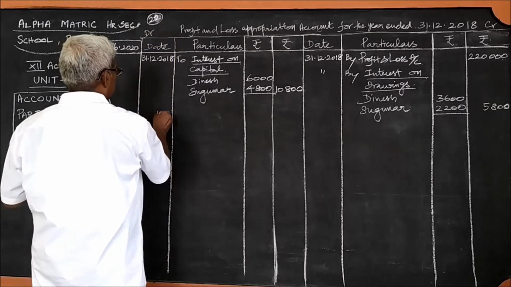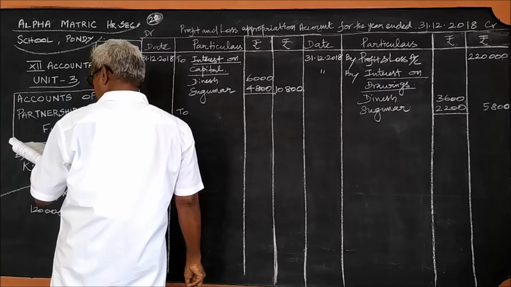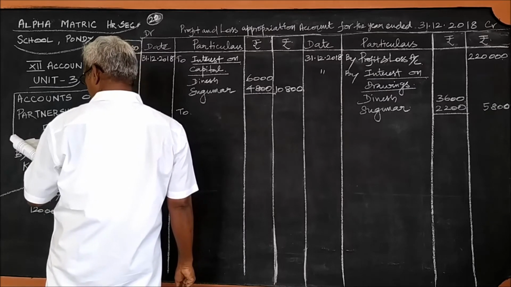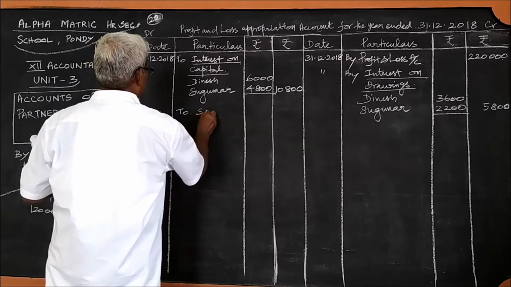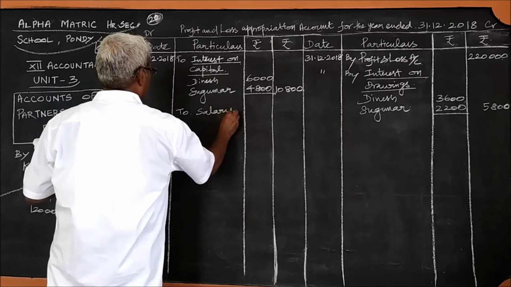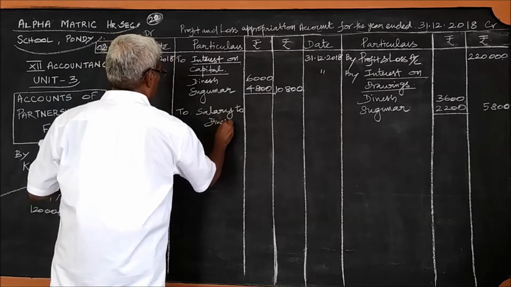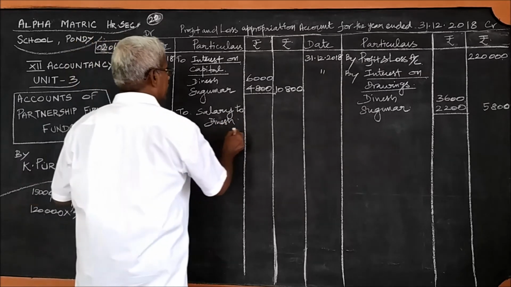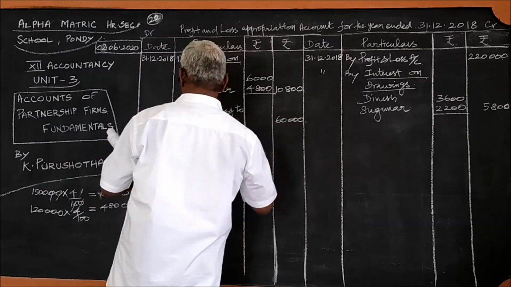So the next item, salary to Dinesh. Only Dinesh is to get a salary of 60,000 for the year.